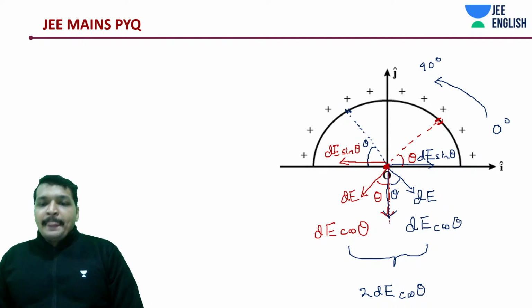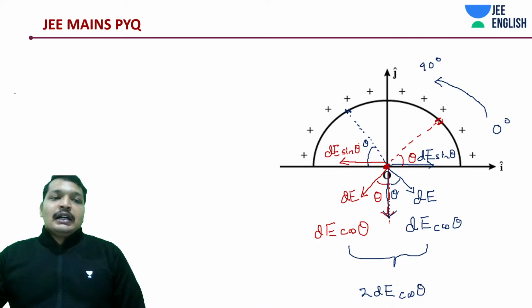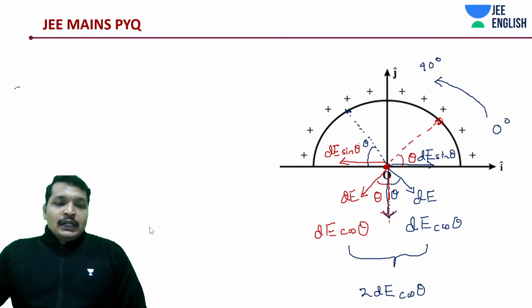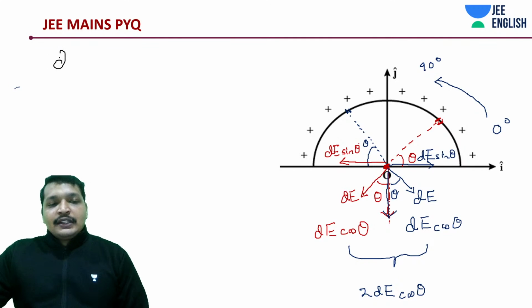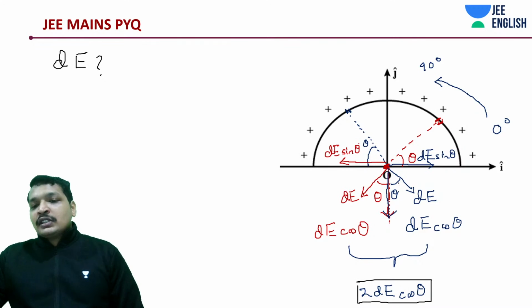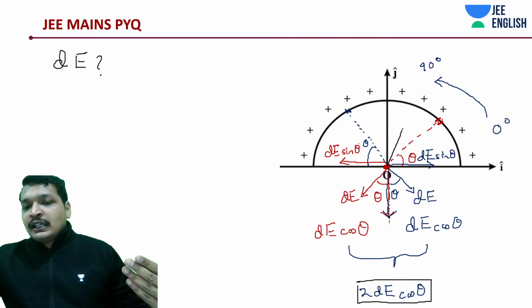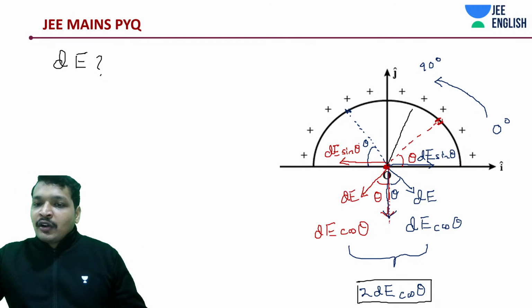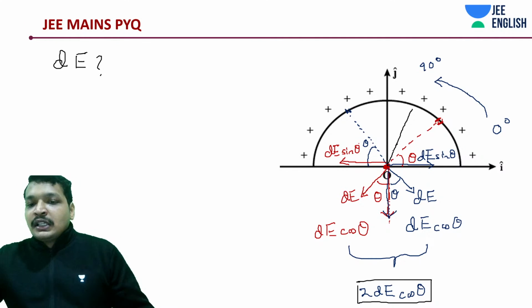Easy. Now comes the next question. That's all good. Now the question is, what is the value of dE? The next question in your mind should be what is the value of dE. You understood this is due to all the symmetrical elements. It's all going to be 2 dE cos theta. You take any theta, okay, this is theta. You can take another theta 1. In theta 1 also it's going to be 2 dE cos theta 1.